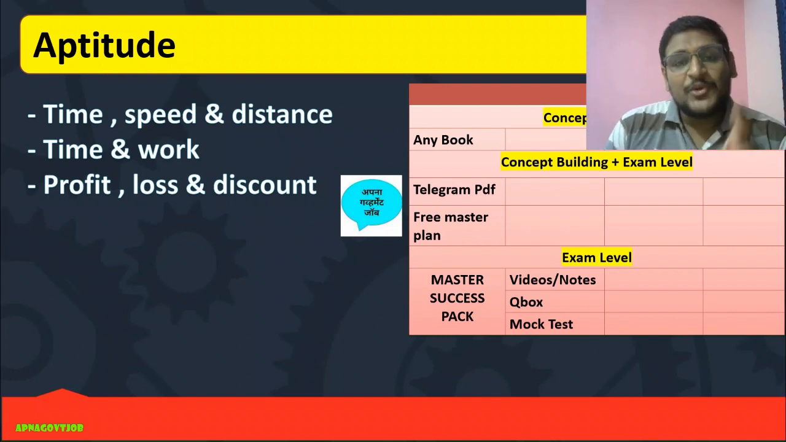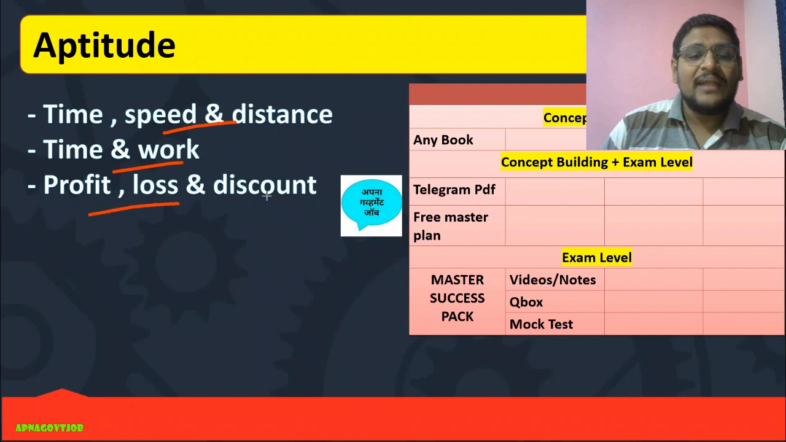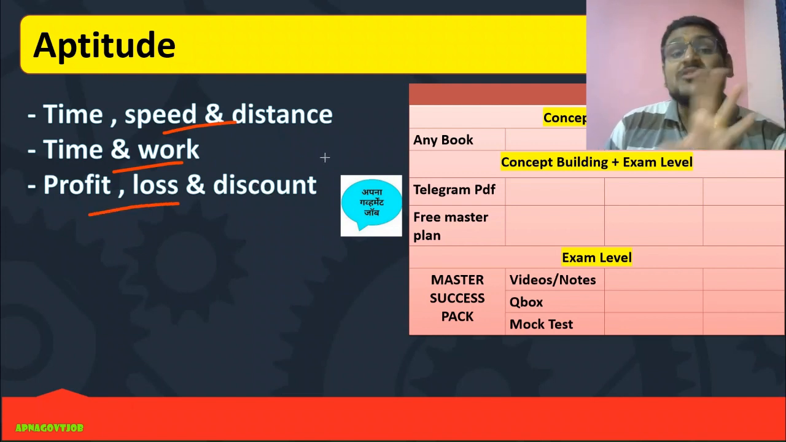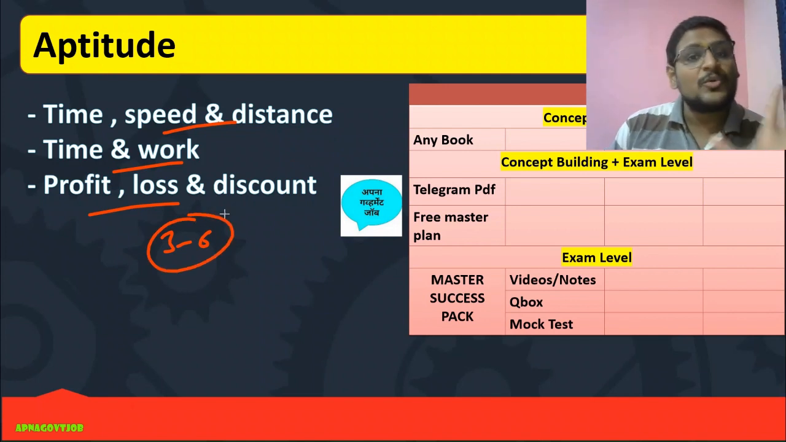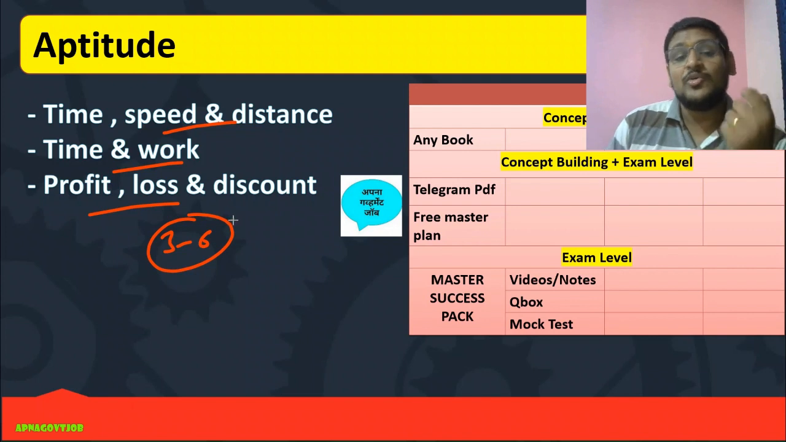Now for aptitude, we are taking time, speed and distance, time and work, and profit, loss and discount. These are the 3 chapters which are most important for your NSC. Approximately 3 to 6 questions you can expect from all these chapters, out of your 42. So be prepared with it. You should have good confidence in these chapters.